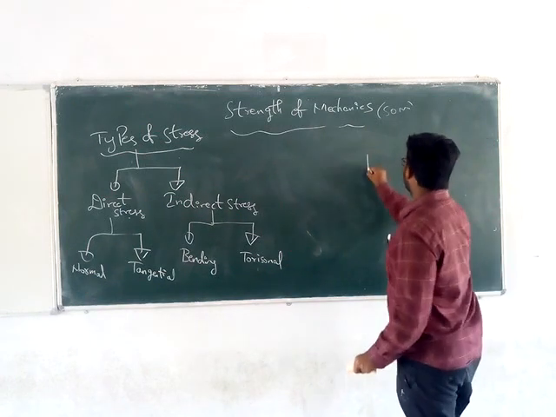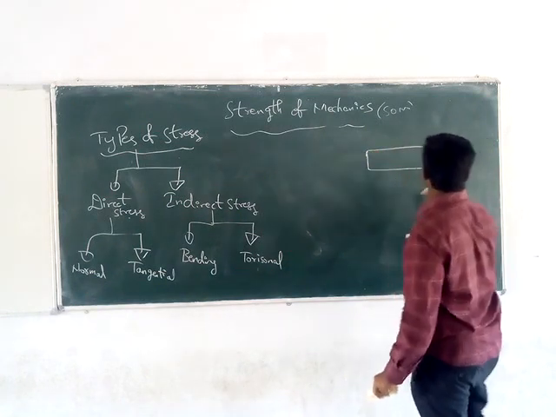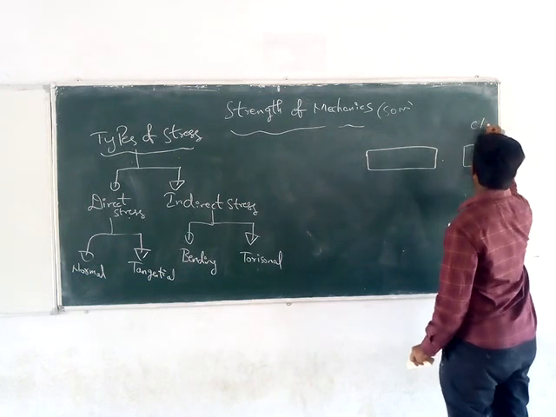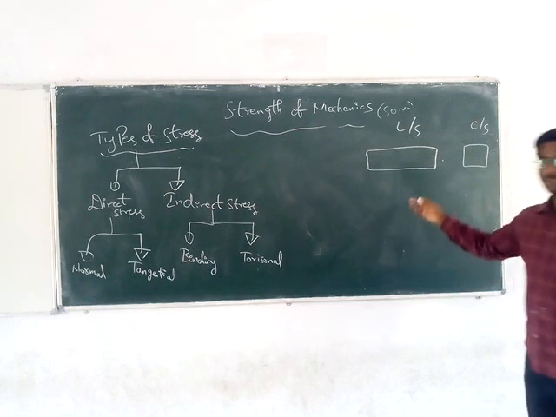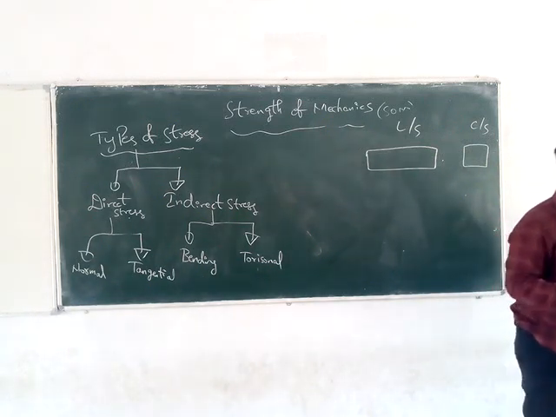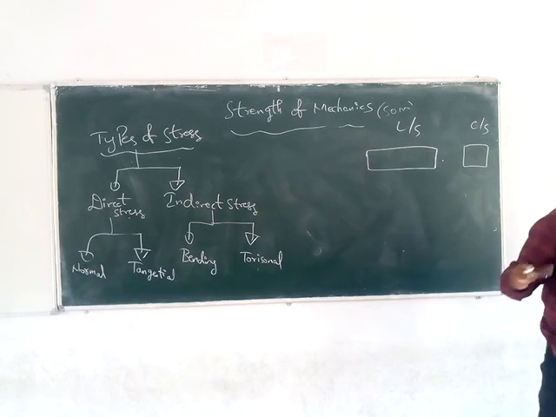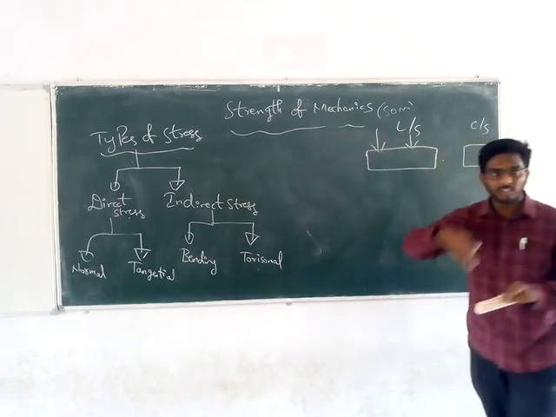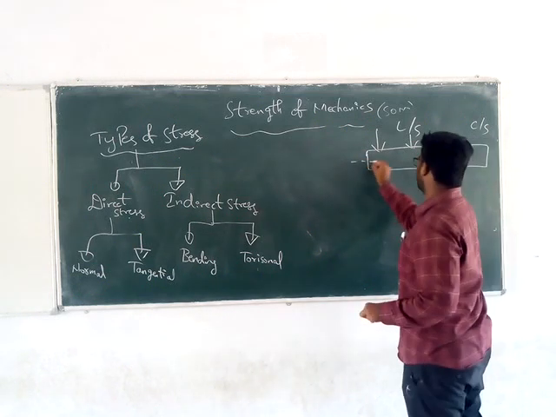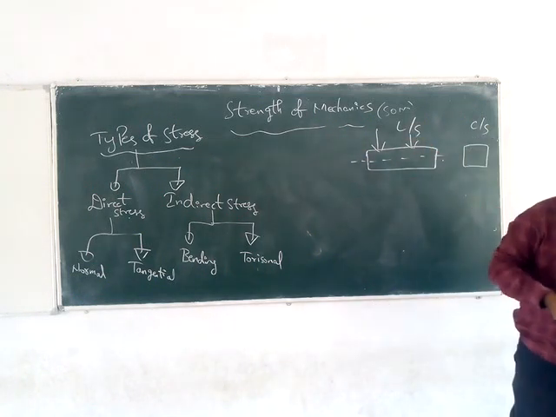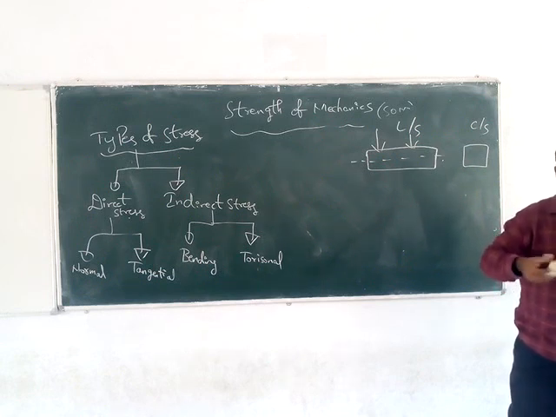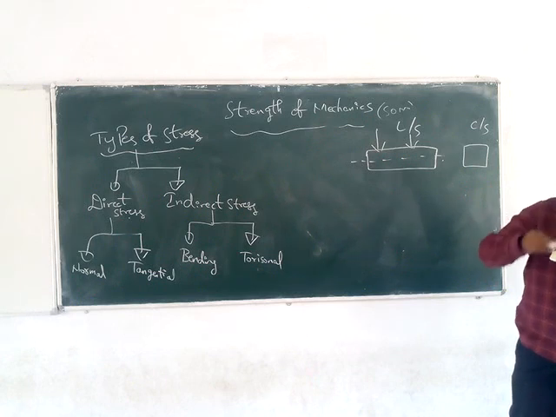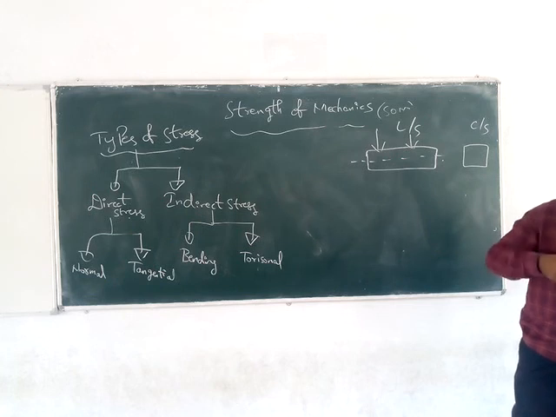In bending stress, I am taking this beam as an example. You have studied about beams. A beam is nothing but a horizontal member which is subject to transverse loading on it. So the beam always gets transverse loading or vertical loading. This is the longitudinal axis. Due to this transverse loading, the beam will bend and deform. There will be deflections and also the beam can shear. Two types of stresses will occur in a beam.